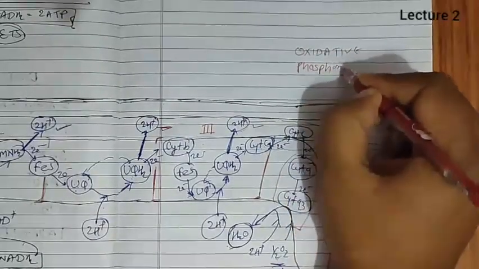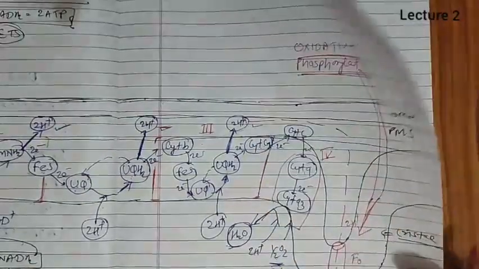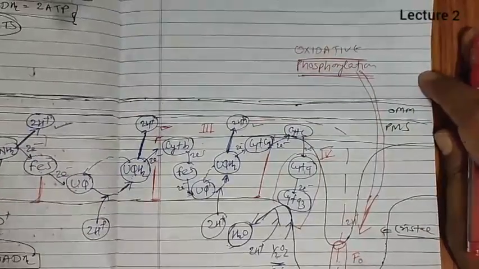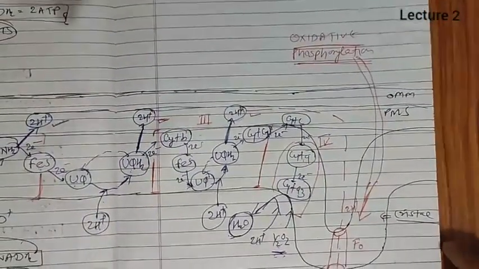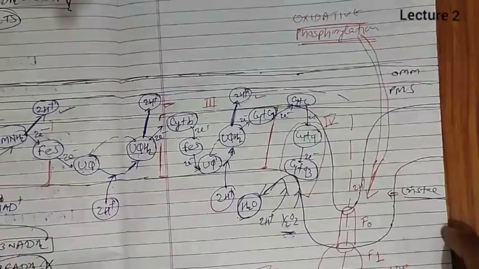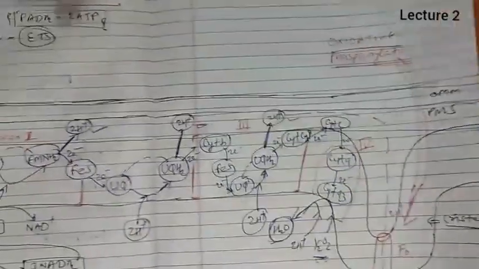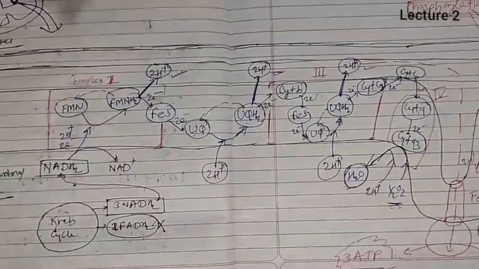In glycolysis and the Krebs cycle, in the calculation of ATP through oxidative phosphorylation, we calculated the ATP obtained from NADH2 and FADH2. So this is ETS and oxidative phosphorylation by the breakdown of NADH2.